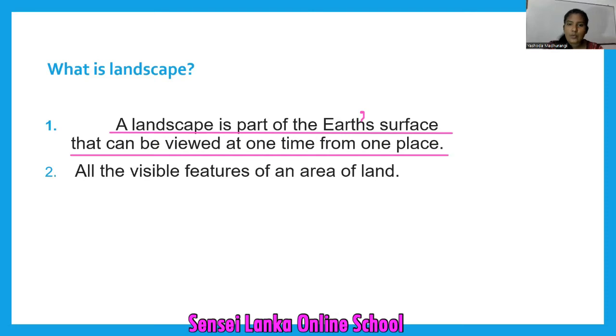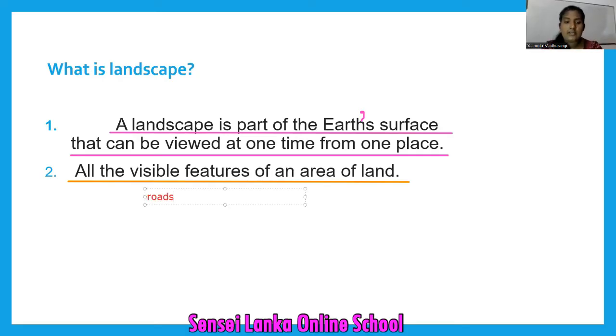Shall we go to the second one quickly? Because these are some extra information for you. This is not there in the textbook. So number 2. What is landscape? All the visible features of an area of land. If we consider a certain area, a certain village, or think about 1 square kilometer, all the visible features of that land. What are the visible features? What can be the visible features?